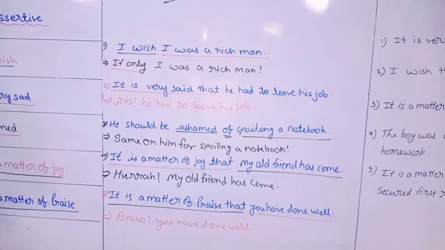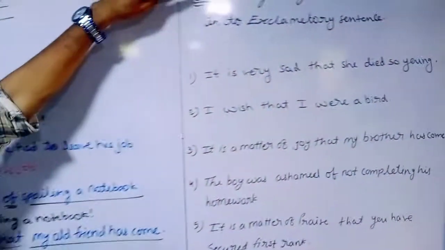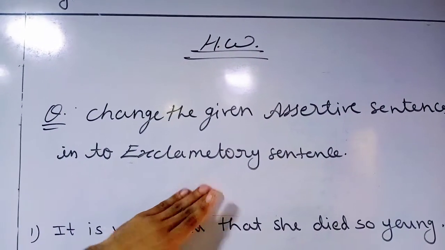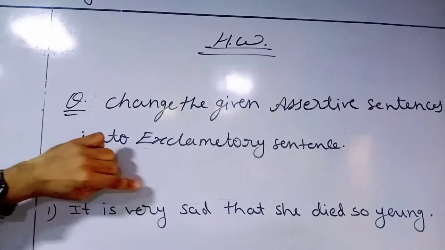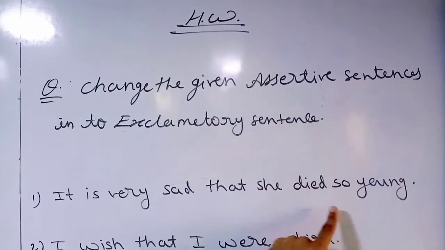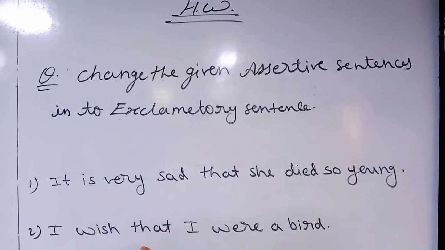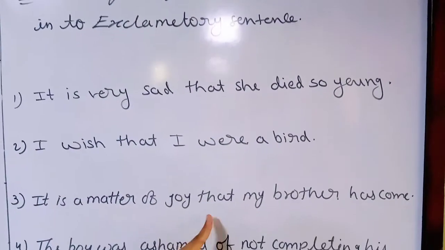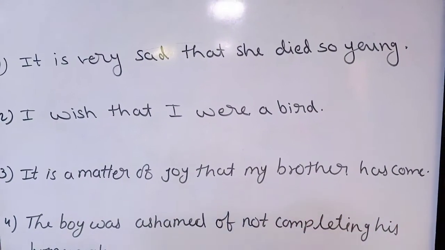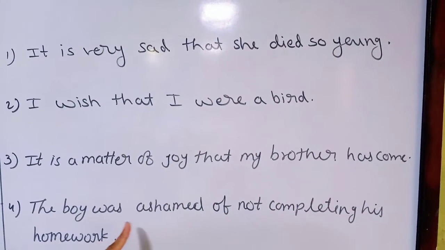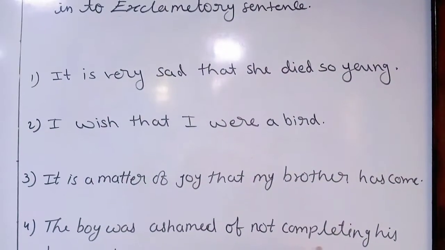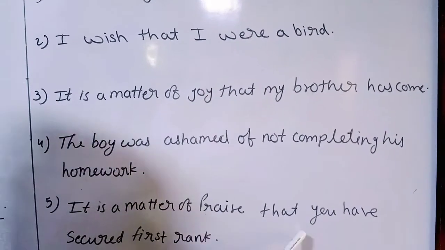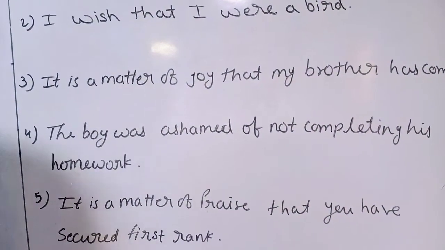So you have a few homeworks for today. Change the given assertive sentences into exclamatory sentences. The first one: "It is very sad that she died so young." Second: "I wish that I were a bird." Third: "It is a matter of joy that my brother has come." Fourth: "The boy was ashamed of not completing his homework." Fifth: "It is a matter of praise that you have secured first rank."